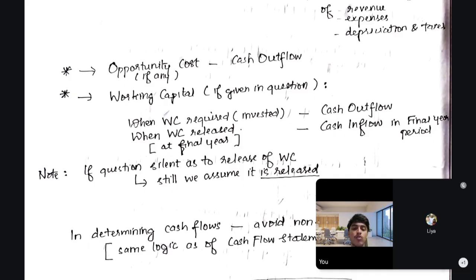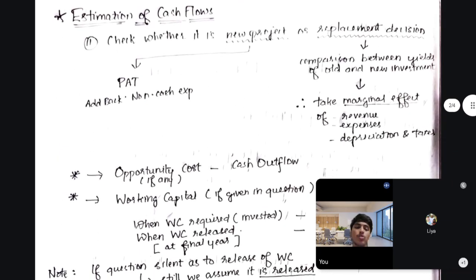Whatever assumptions we take, we have to inform it, we have to report it to ICA. That's the logic here. Whatever assumption we make about the working capital, we write it as an adjustment. It applies to all the subjects, even tax and cost and everything. If you assume anything, just report it to ICA that we have assumed so and so. Okay, so that is about estimation of cash flows.